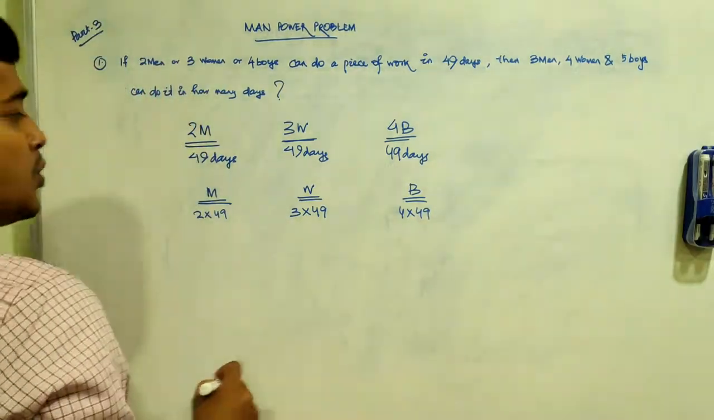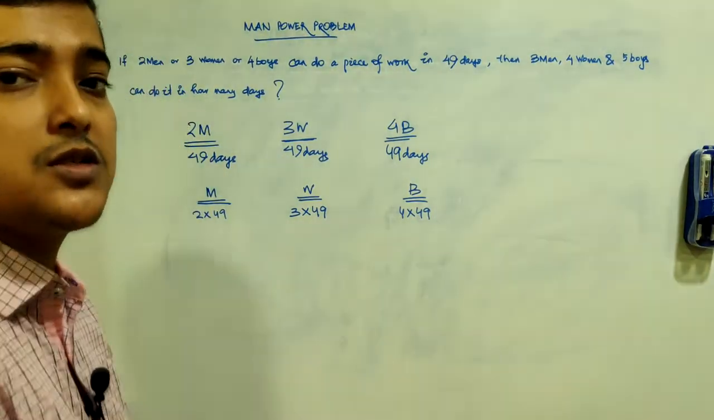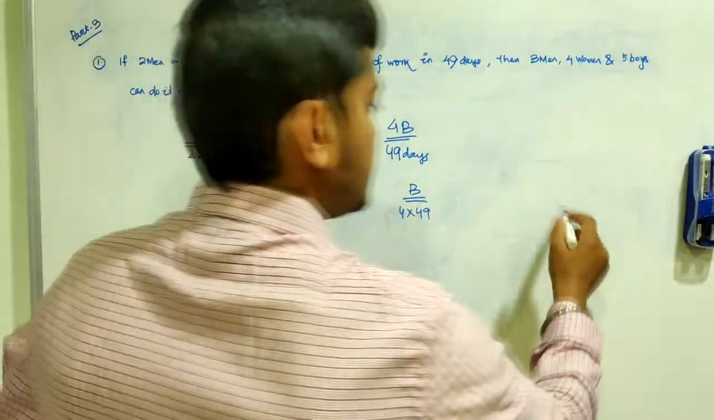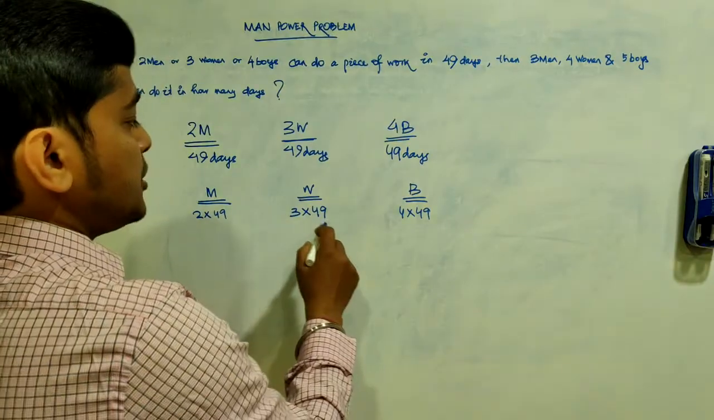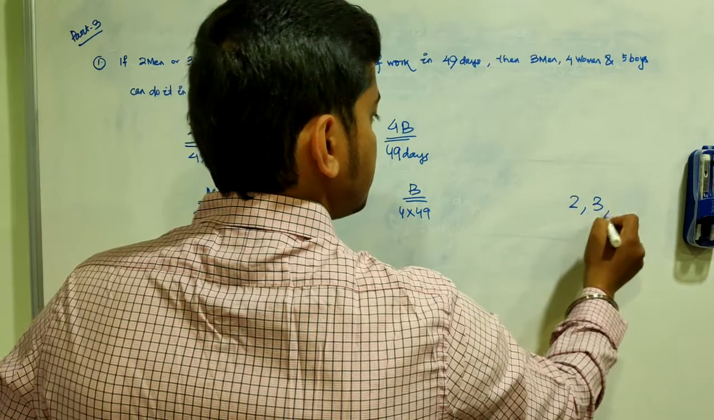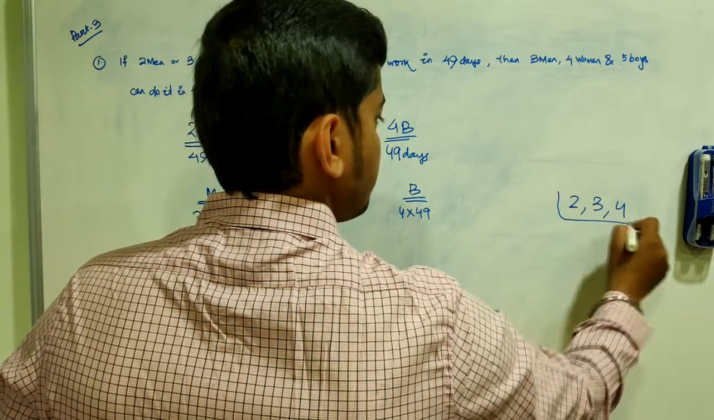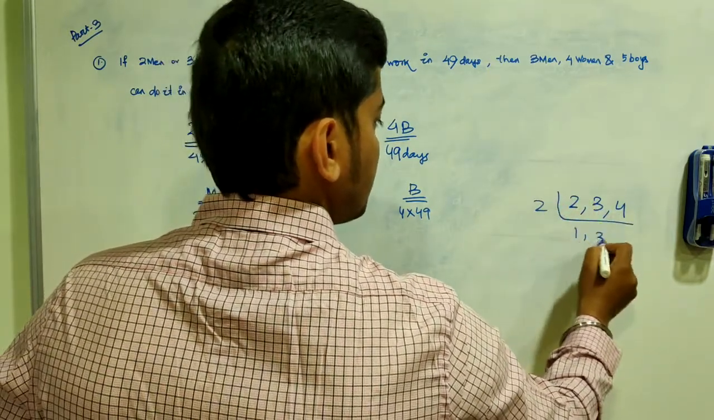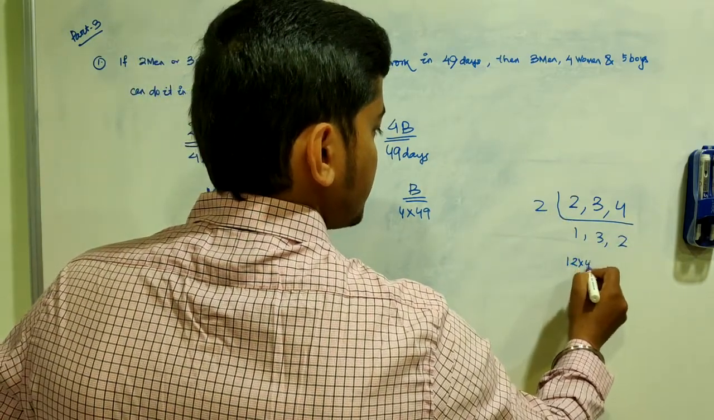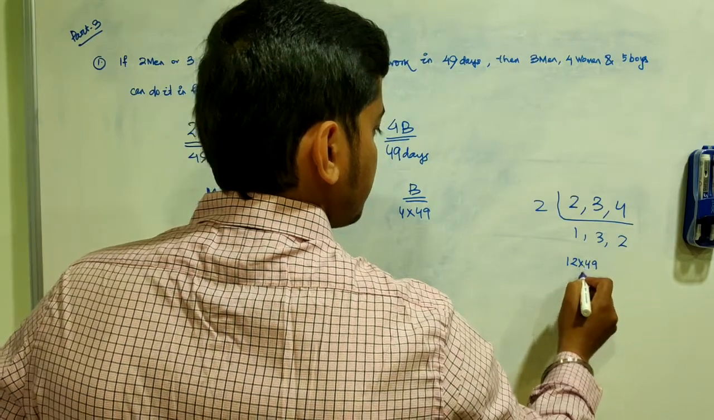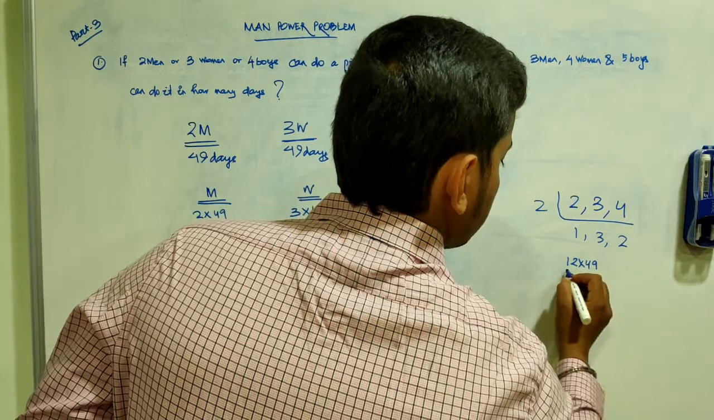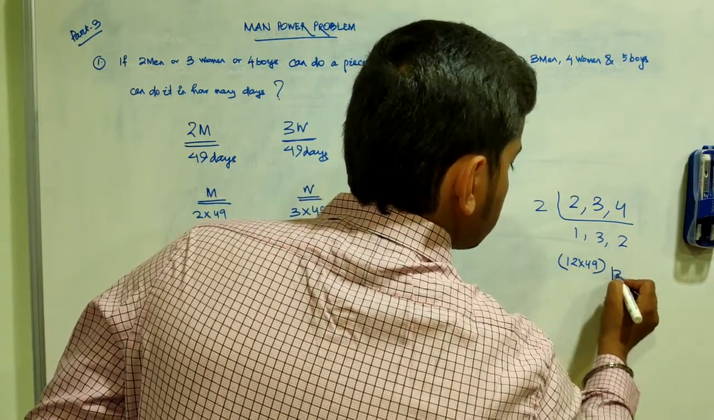So the trick to these kinds of problems is to find out the LCM as we had done earlier. 2 into 49, 3 into 49, 4 into 49, 49 is common. Find out the LCM between 2, 3, 4. 3, 6, 12. 12 into 49 is the LCM. Okay, this many parts.